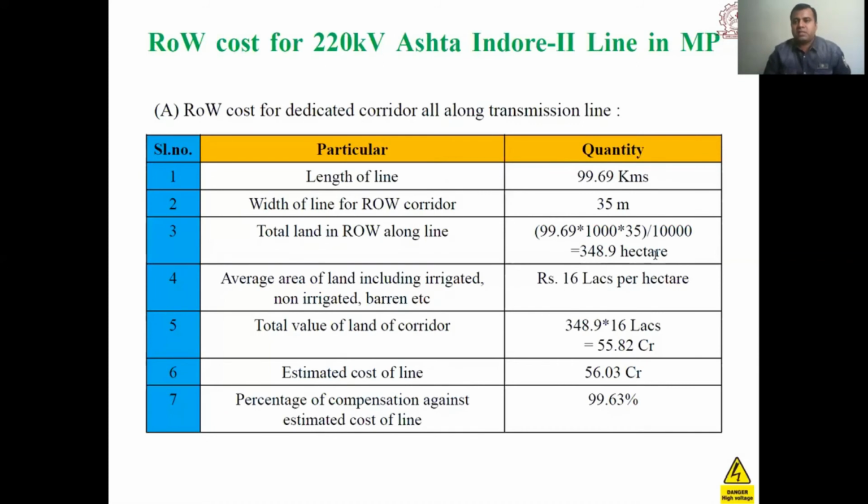As we have discussed, as the transmission voltage level increases, one 765 kV line can replace 400 kV transmission towers. So the land requirement will reduce drastically, and hence this cost will reduce drastically if we use ultra high voltage or extra high voltage in place of high voltage transmission lines.